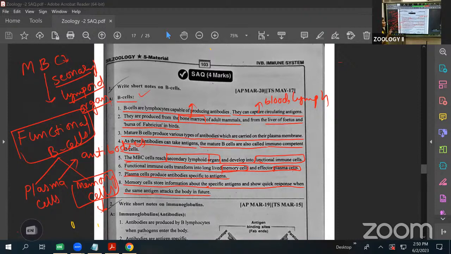These functional B cells next form plasma cells and memory cells. Plasma cells are for the production of antibodies. Memory cells store the memory, meaning they store information about the antigen. Here, this one is about the B cells.